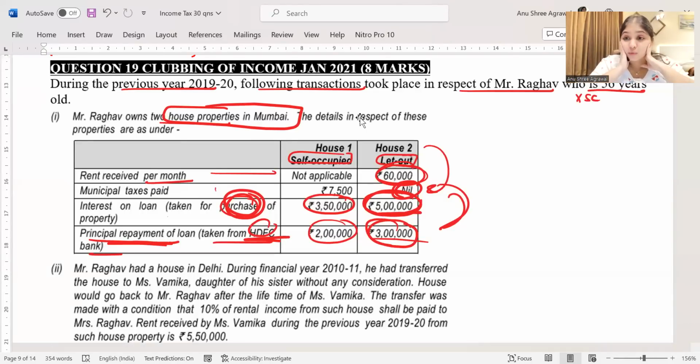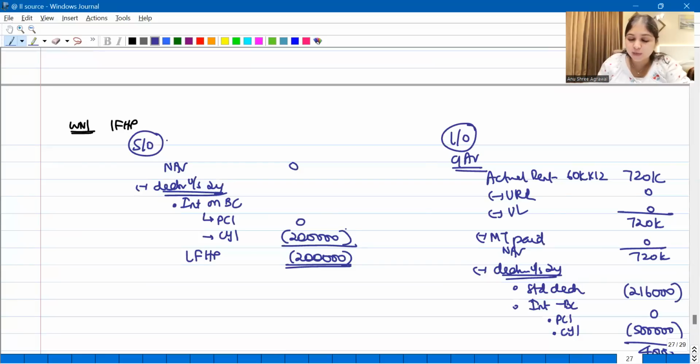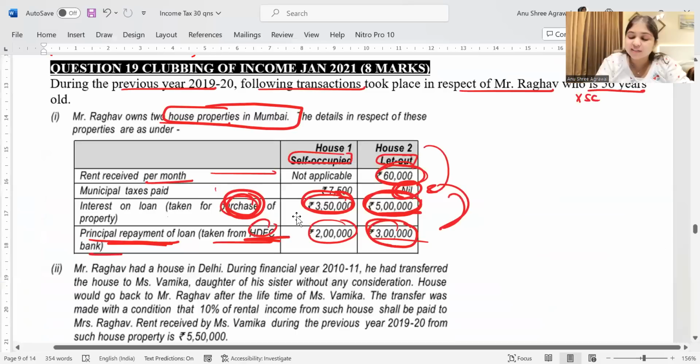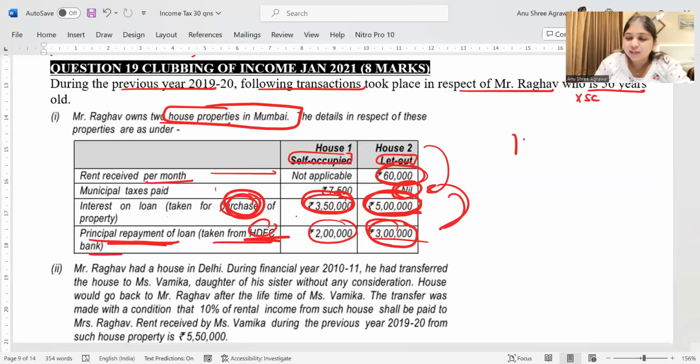Okay, guys. And one more thing I want to discuss with you. See, house one, total interest is how much? 3,50,000. But how much interest were you able to give me under section 24? Only 2 lakh. How much interest is still left? 1,50,000 interest is still left. Can I think about section 80EE? Can I think about section 80EEA?